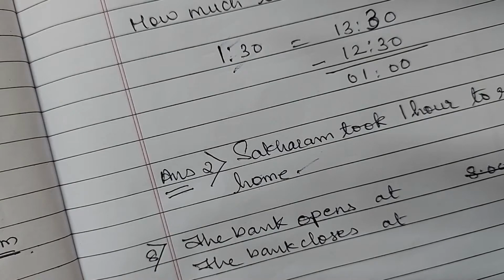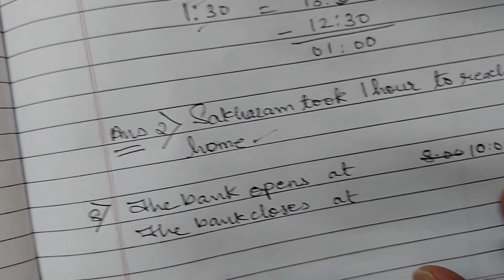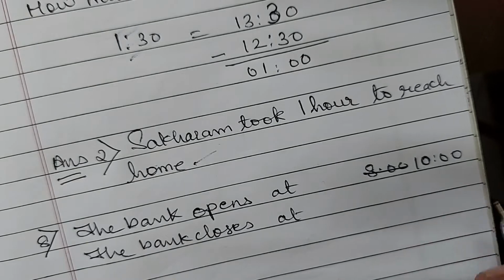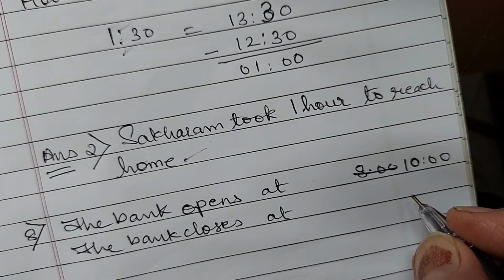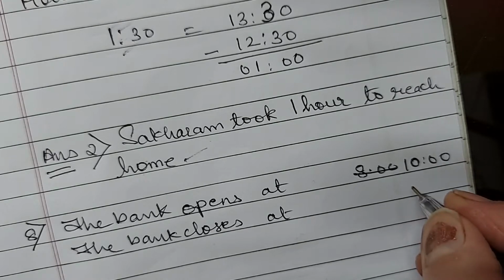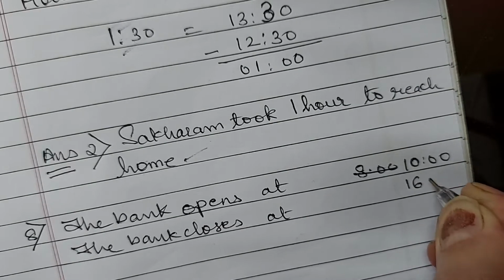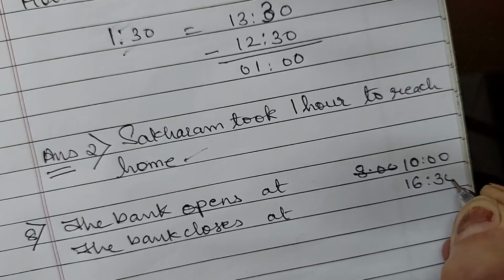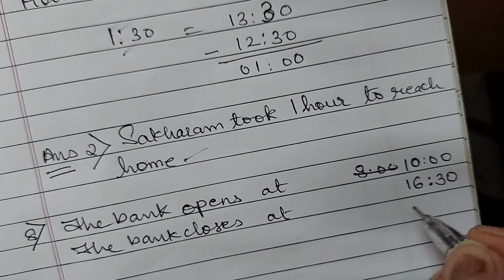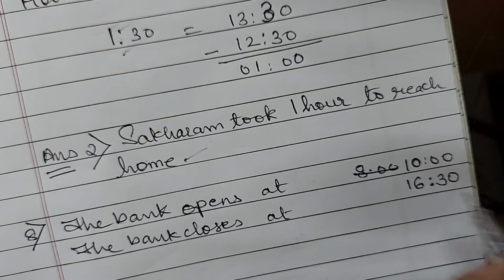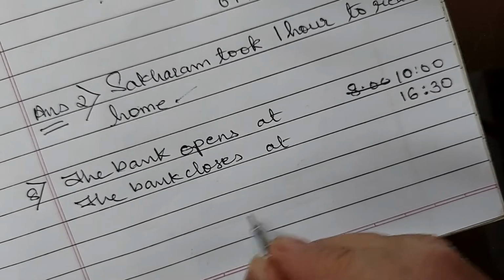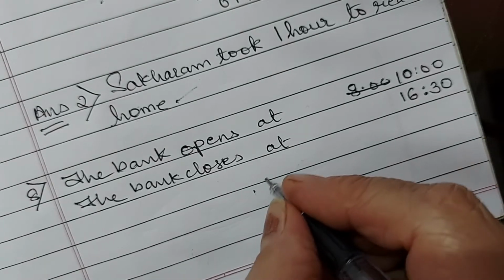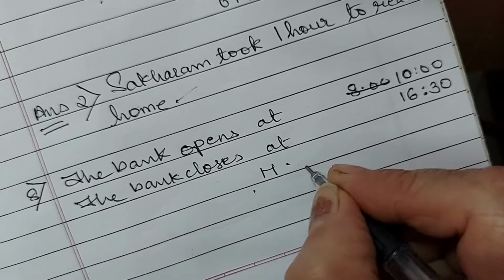4:30 we will convert, we will write the time in 24-hour clock. So 4:30 will be how much in 24-hour clock? 4 plus 12. I told you, no? You have to add 12 to it. So 4 plus 12 will be 16 and that will become 16:30. 4:30 will become 16:30. Right? Now we have to find out for how many hours was it open. See, I am short of space, so I am not leaving line. You all leave line.